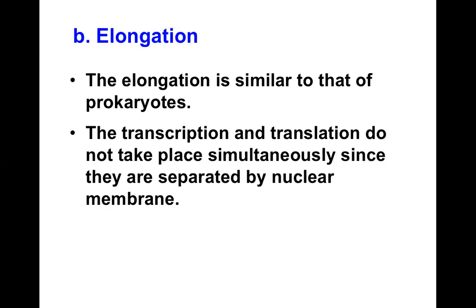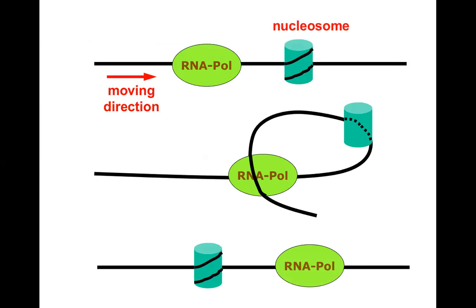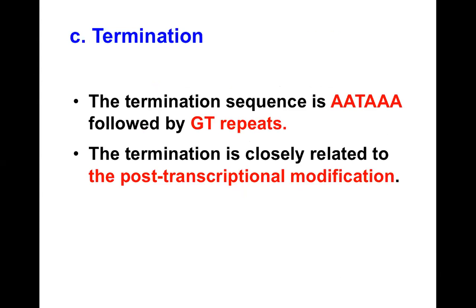So these processes don't take place simultaneously. Newly synthesized RNA comes out from the nuclear pore, and it comes out to the cytosol, where it is translated. So look at the polymerase and how it is moving in forward direction and synthesizes RNA. Termination is AATAA. So look at the repeated poly A tail at messenger RNA.